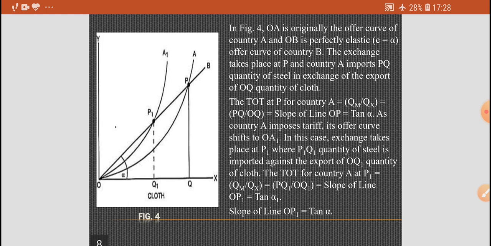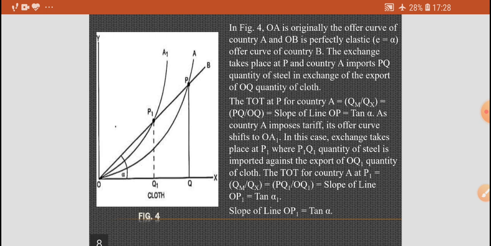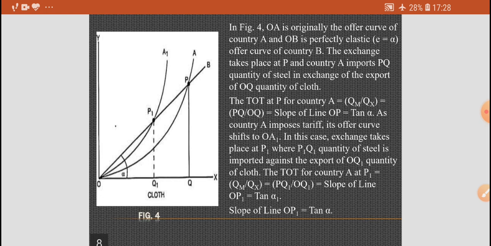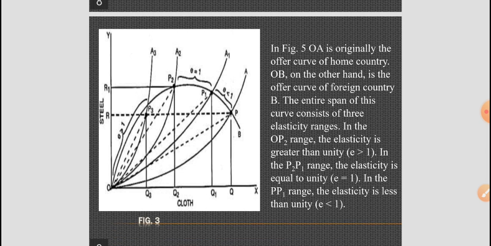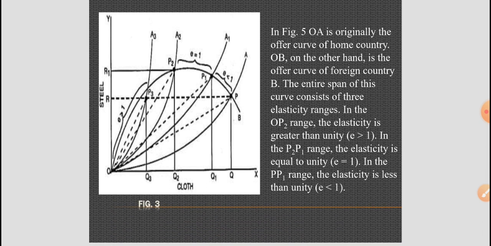If the above exceptional case is left out, the offer curve of the foreign country can assume an elasticity of less than unity, equal to unity, and more than unity. The implications of such magnitude of elasticity E upon the terms of trade and welfare, or we may say optimum tariff on the whole, can be discussed with the help of figure 5. So I am coming to figure 5.